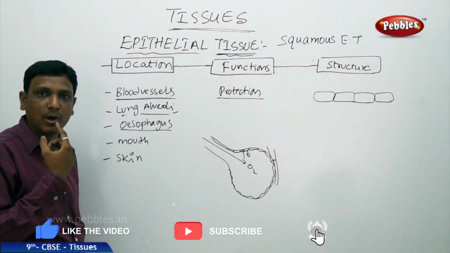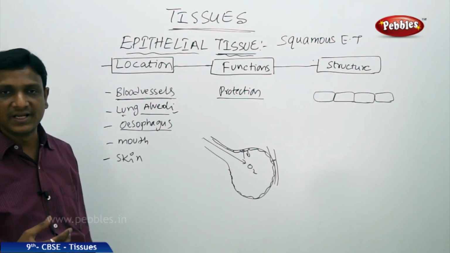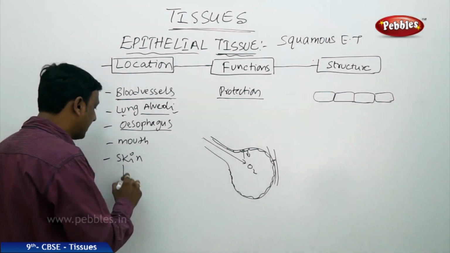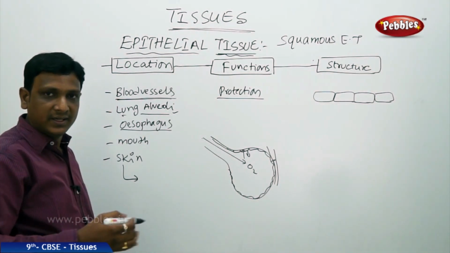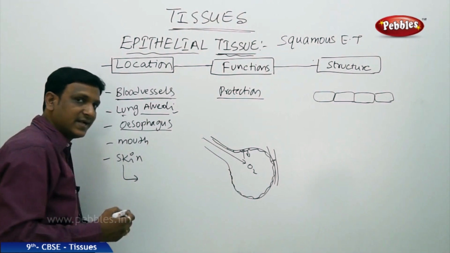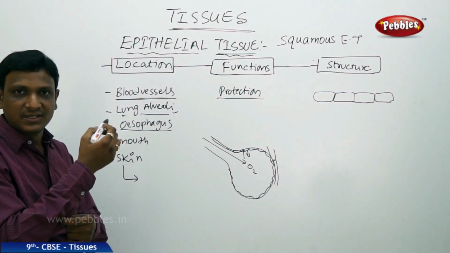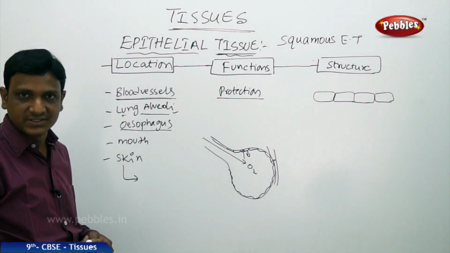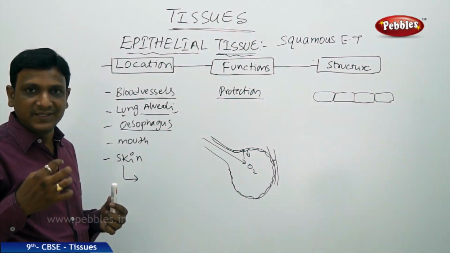The inner lining of our mouth is nothing but squamous epithelium, and the skin, what we have covering our body, is also squamous epithelium, but the skin has many layers, not a single layer. In these cases, a single layer is required because it facilitates the diffusion of materials in the case of alveoli. But in the case of skin, if only a single layer is covering our inner parts, it may get easily damaged by any kind of mechanical injury. So we need much more protection. The skin should be thick.